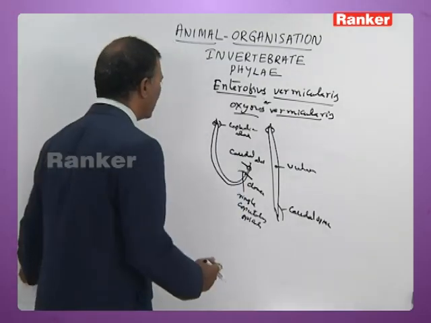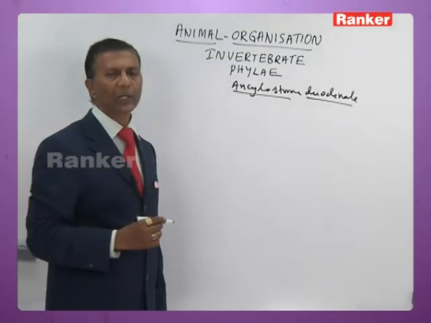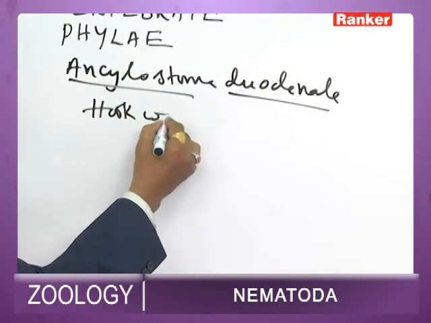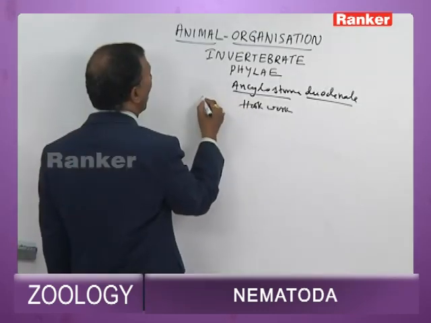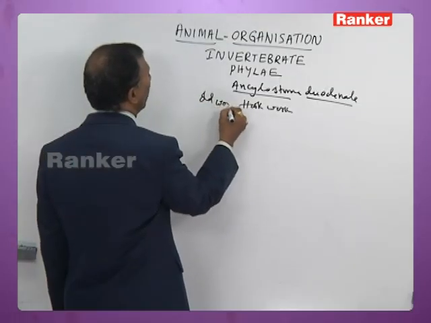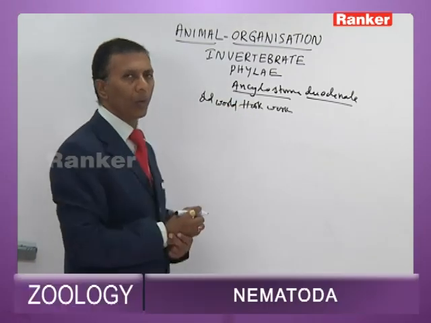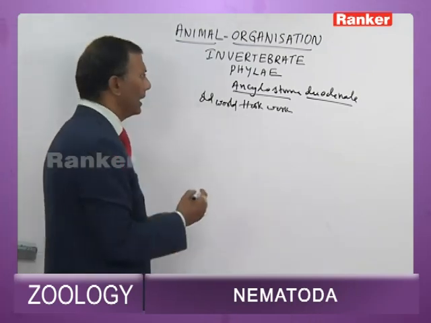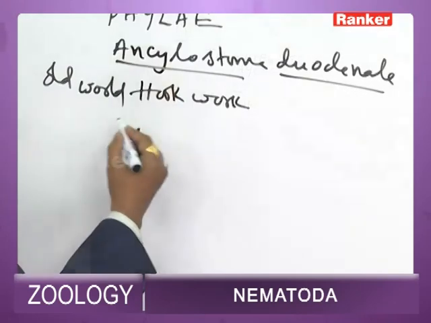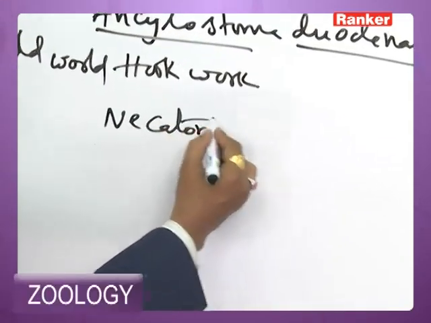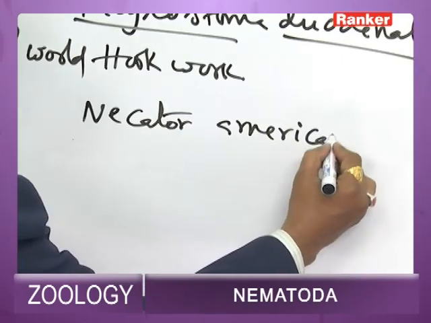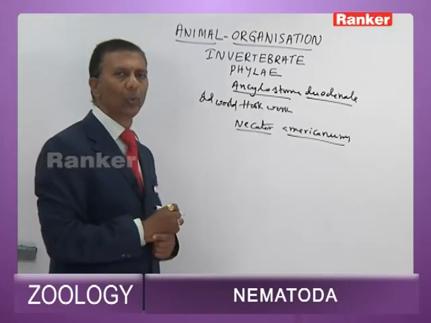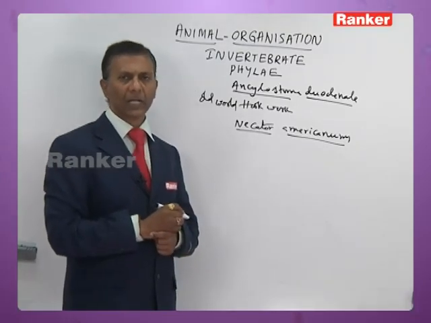Then next you have another nematode parasite, Ankylostoma duodenale. This is commonly called hookworm, or old world hookworm. It lives in the small intestine of human beings, in the duodenum and jejunum. There is another parasite akin to Ankylostoma, that is Necator americanum. This Necator americanum is commonly called New World hookworm or American murderer.